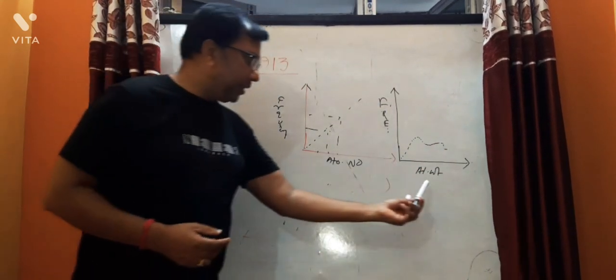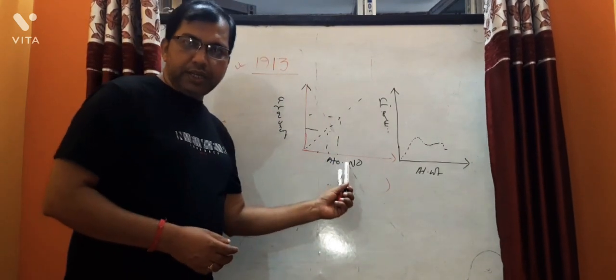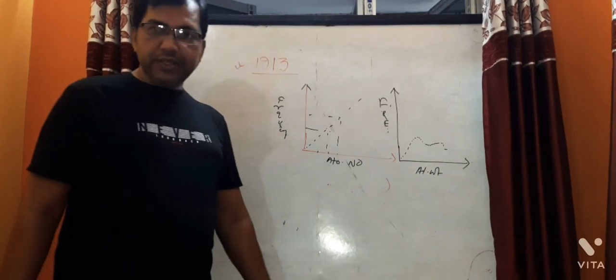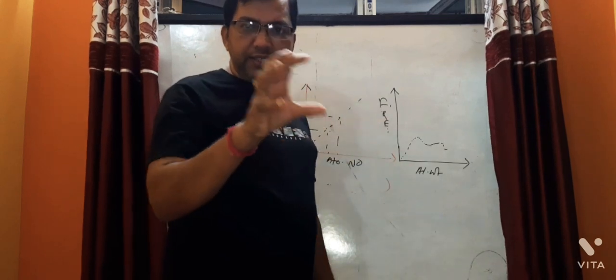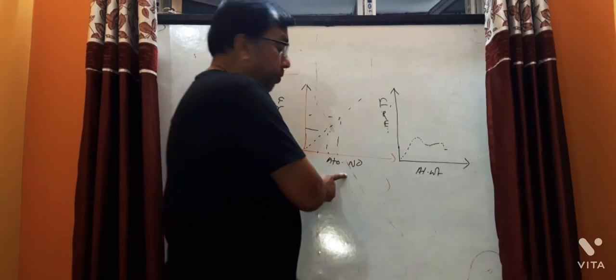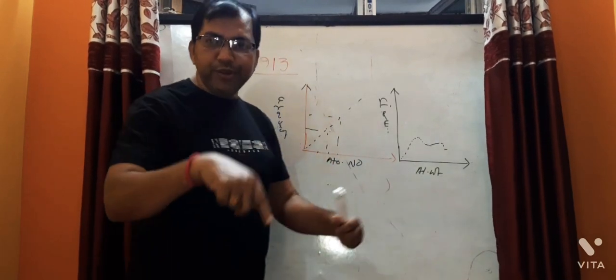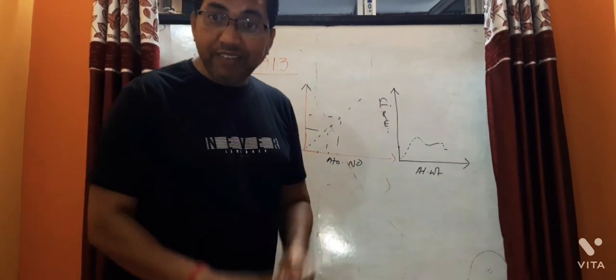So, atomic mass versus atomic number: the atomic number is the more fundamental property of an element than the atomic weight. So elements in the periodic table must be arranged on the basis of atomic number, not atomic mass. So the modern periodic law was established.